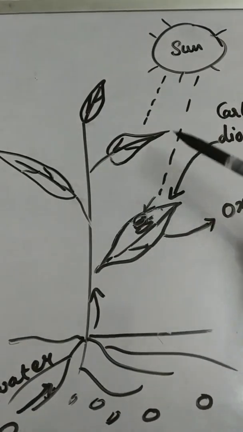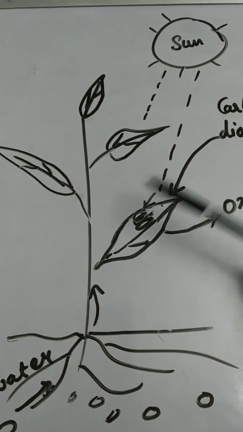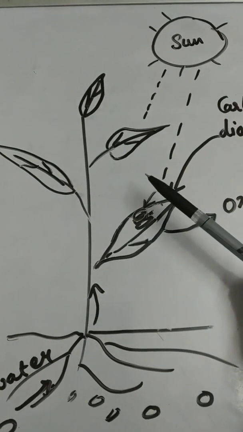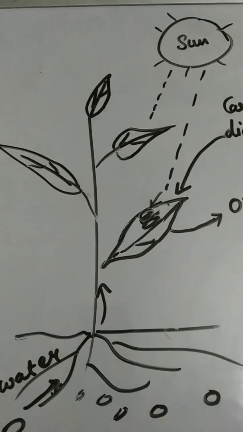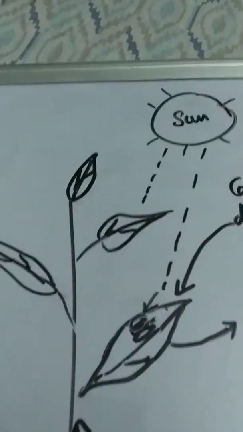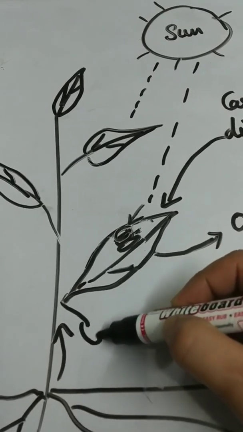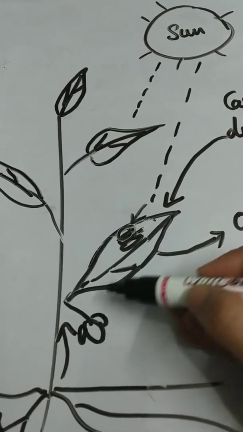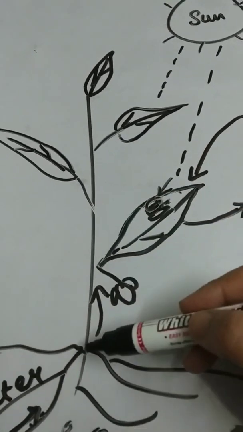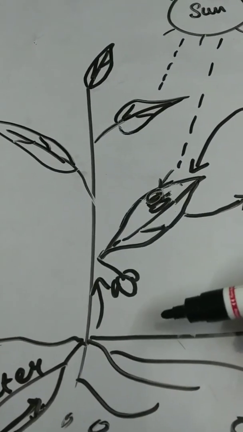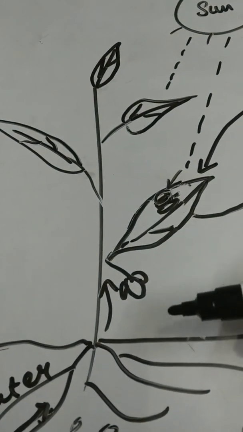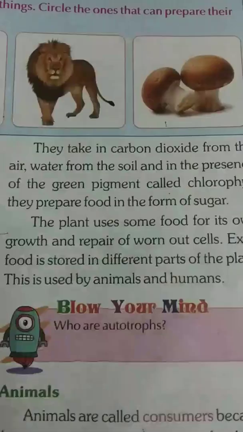Plant uses some food for its own growth and repair of worn out cells. Extra food is stored in fruit or other parts of the plant, which animals and human beings use for eating purpose.